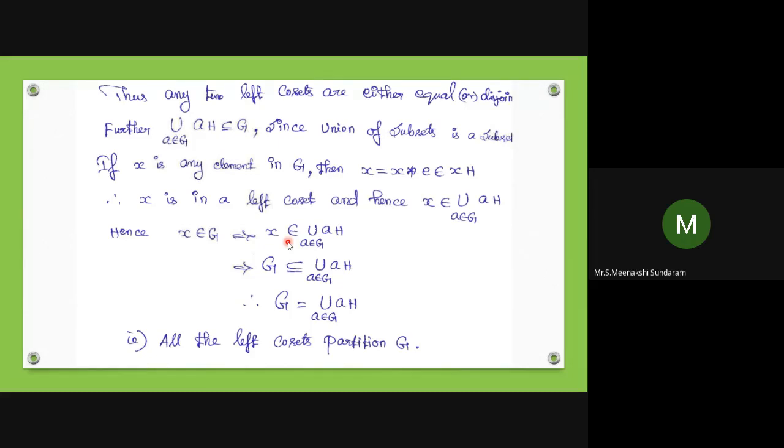If x is any element in G, it can be expressed as x star e, so x belongs to xH. x is in a left coset, and hence x belongs to the union of AH. It is in some left coset, so it belongs to some AH. G is a subset of the union, since all the elements can be chosen. Therefore G equals union of AH, A belongs to G.